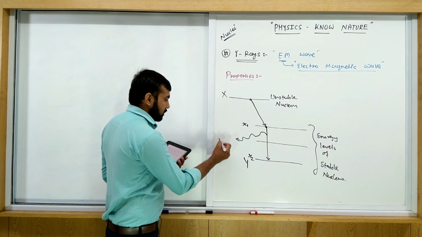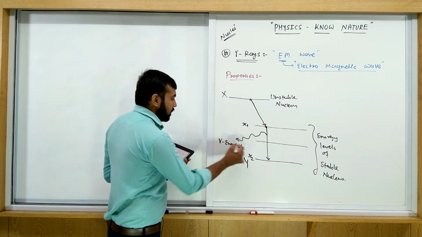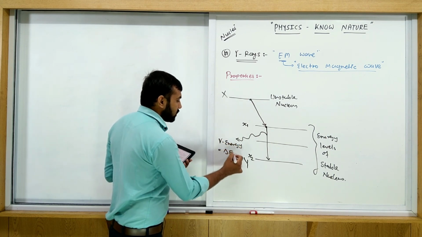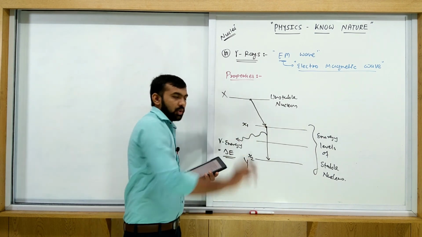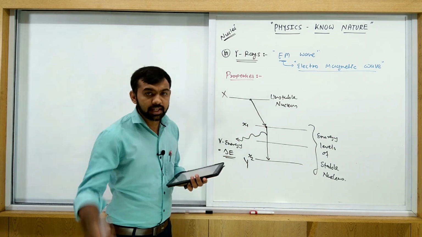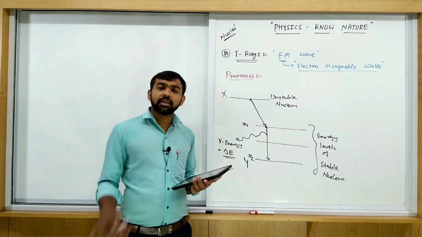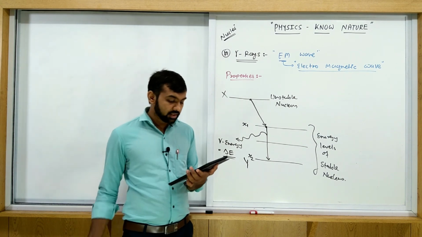So when gamma rays come out from a particular decay, the energy is constant. Gamma energy is equal to delta E, and it is constant for a particular decay. If the decay changes, then the energy also changes. So that is the reason for this one.